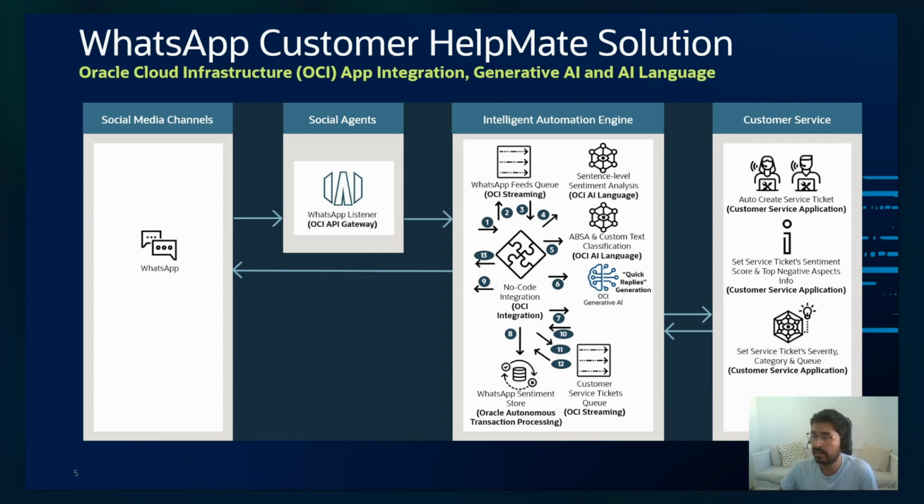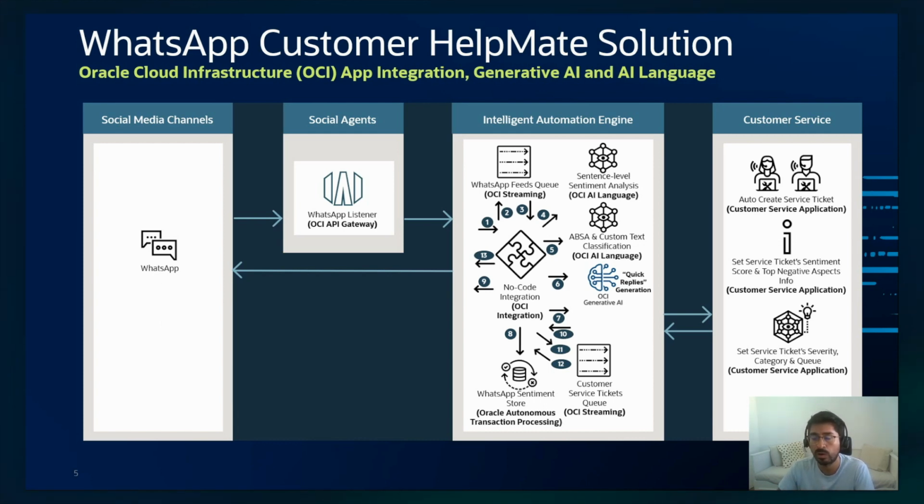So basically, we are listening to WhatsApp messages, leveraging the WhatsApp webhooks capability. Whenever someone texts a WhatsApp business account, you can notify a target notification URL.